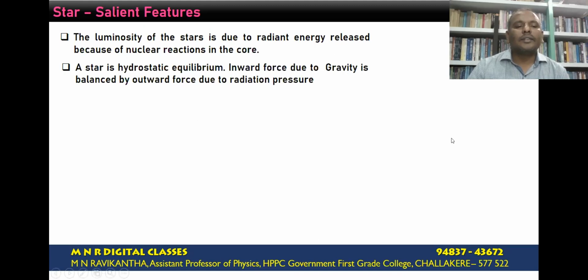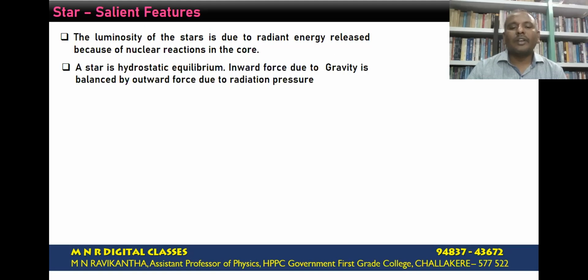Next one, a star is in hydrostatic equilibrium. It means the inward force due to gravity is balanced by the outward force due to radiation pressure. When the star starts condensing, the gaseous molecules start colliding, which results in internal pressure, that is the radiation pressure.